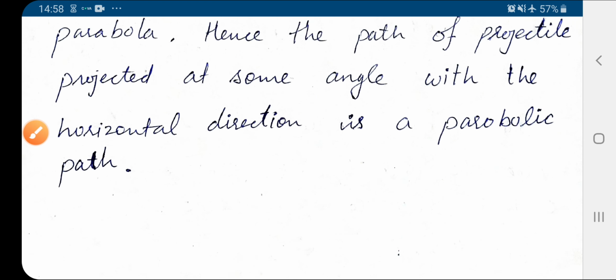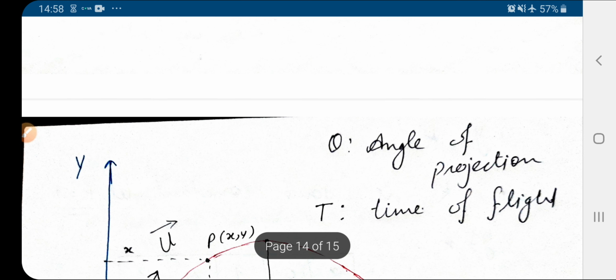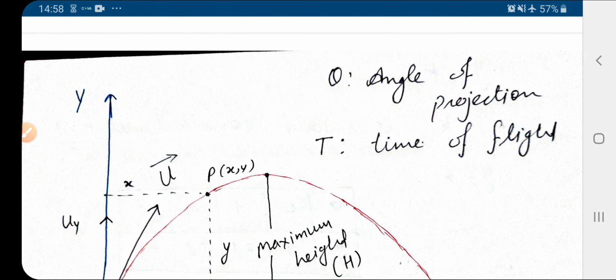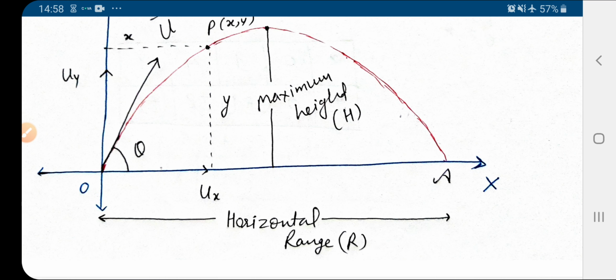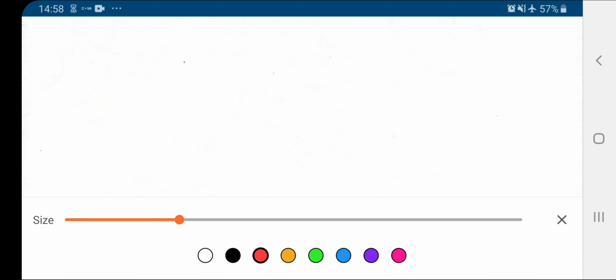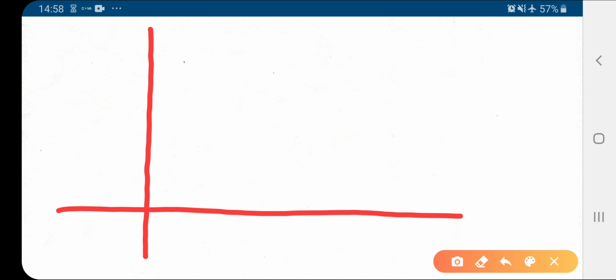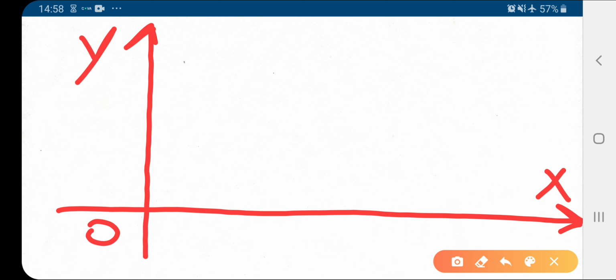So this is the first important point of the projectile. Now after that, or in the next class, we will calculate some more parameters. What are those parameters? See here. If this is our O, x and y axis, and this is the path followed by the object.